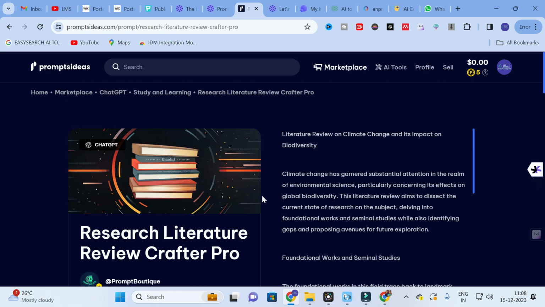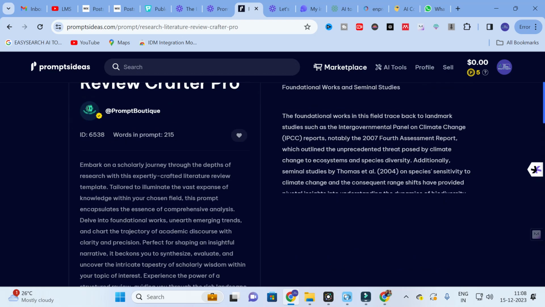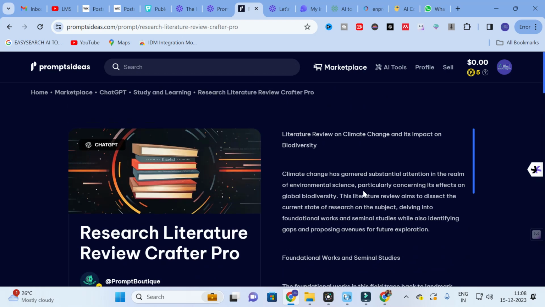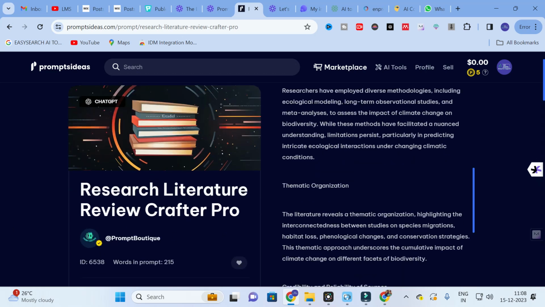So if you use this kind of prompt, Research Literature Review Crafter Pro, you can check this one. On the right side, the content that is generated after using this prompt is shown. So you can make use of this prompt.